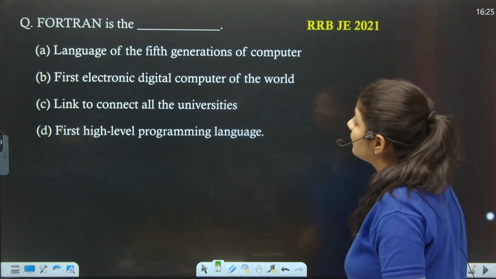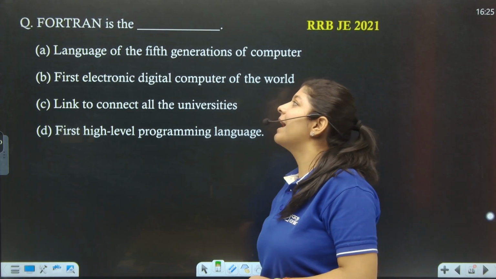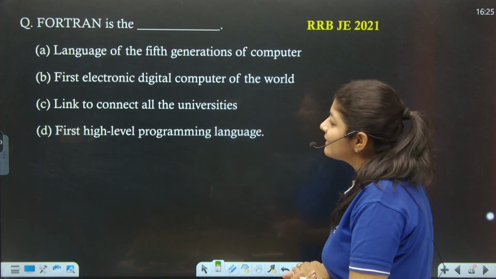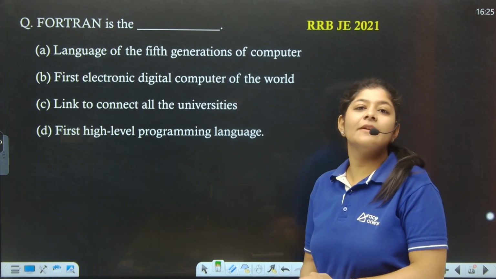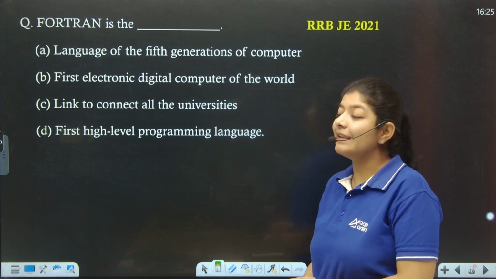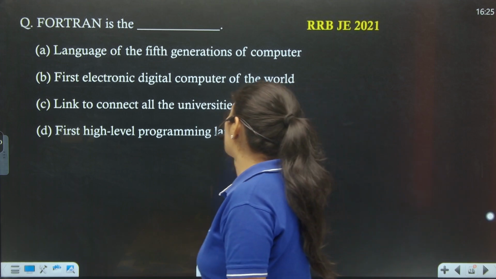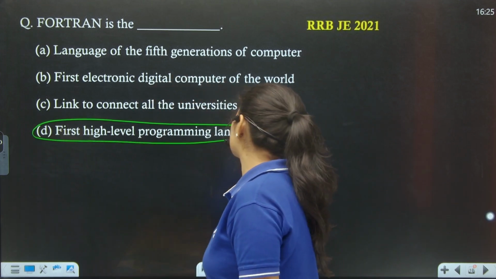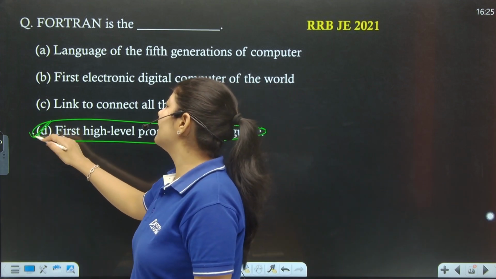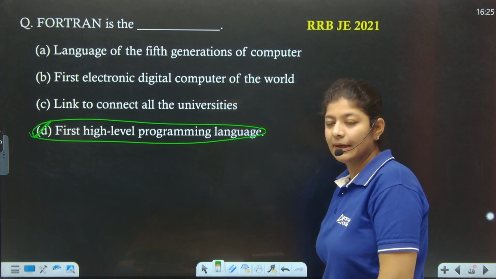Next, the next question says that Fortran is nothing but the first high level programming language. So option number D is the correct one, right?